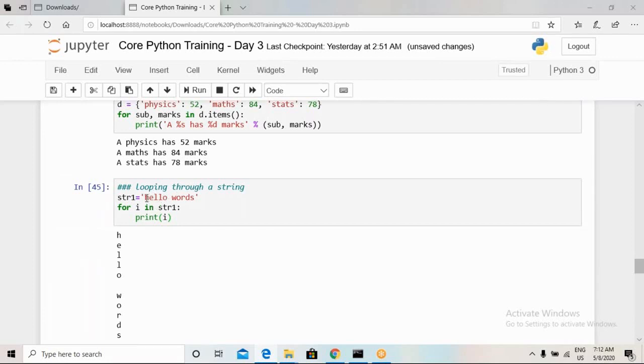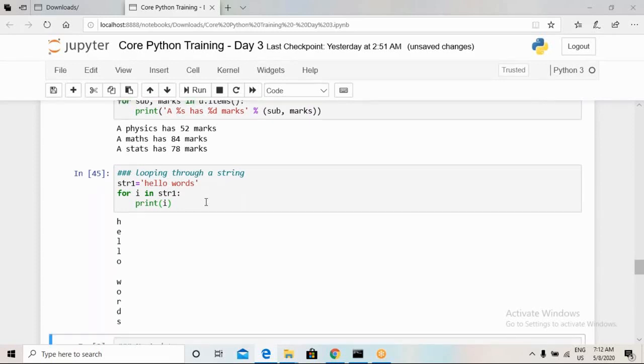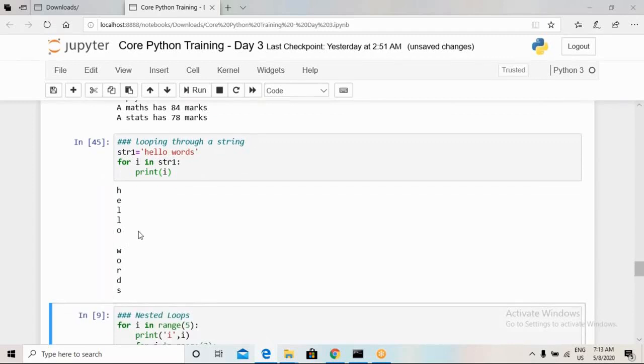So for the first iteration, the value of i was H. For the second it was E. For the third it was L. So this is how we can do looping through a string. Okay, so this has also considered the white space from that string, and it has printed it also.